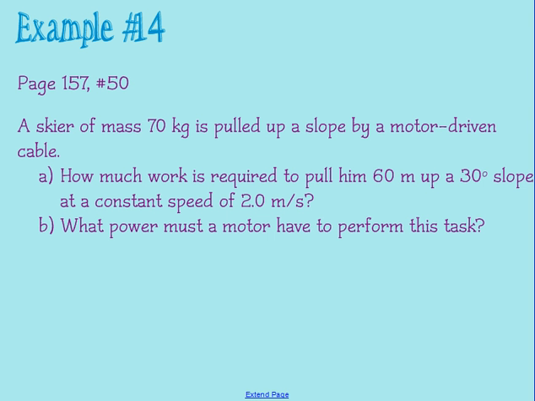Let's check out our first problem. This one's talking about a skier with a mass of 70 kilograms being pulled up a slope by a motor-driven cable. We want to know how much work is required to pull him 60 meters up a 30-degree slope at a constant speed of 2 meters per second. And then we also want to know what power a motor must have to perform this task.